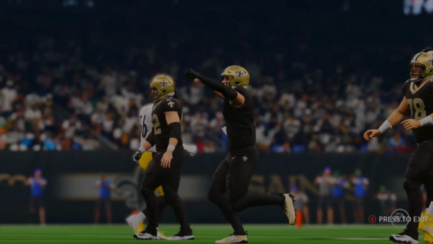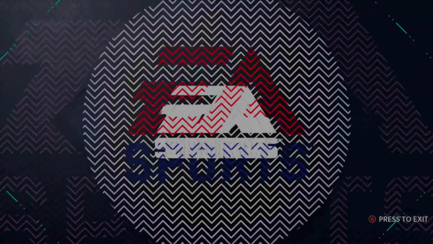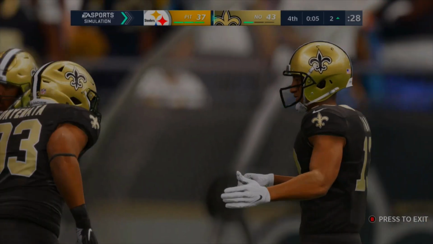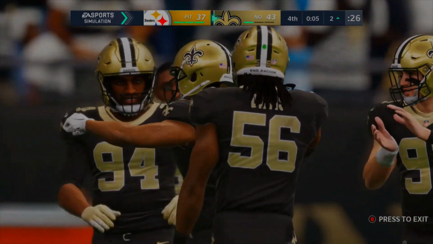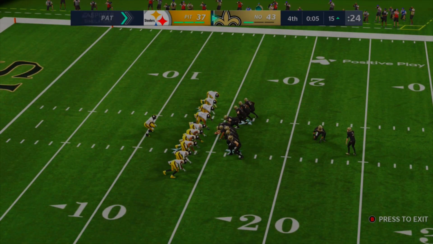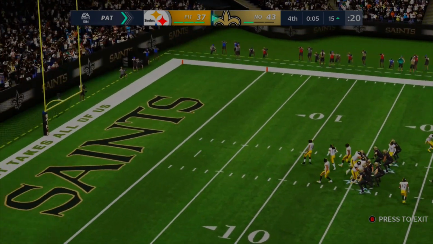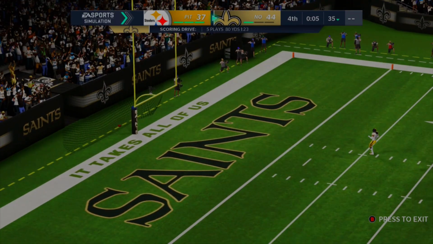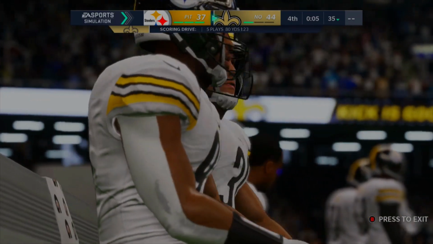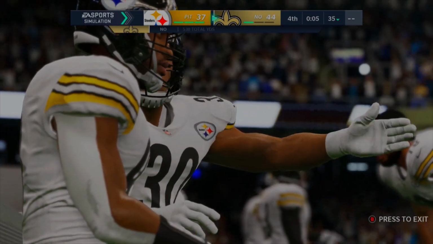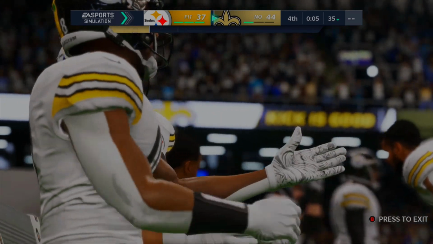And Taysom Hill is more than likely moving on to the Elite Eight to play the Chargers. Saints versus Chargers, Elite Eight matchup. How about that? We have 5 seconds left, so the kick on this extra point should make it 44-37. Pretty high-scoring game here, and a game which I would expect to be more defense-sided, because both these teams have really good defenses. So let's see if the Steelers can do anything with 5 ticks on the clock.